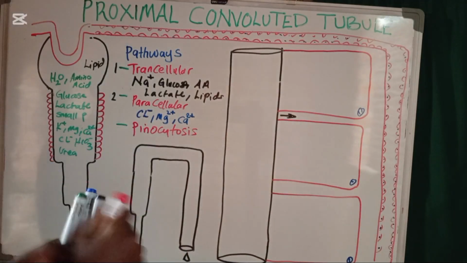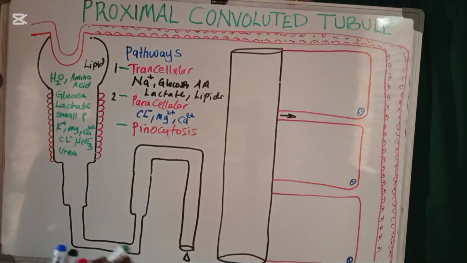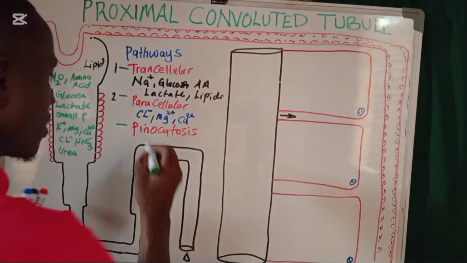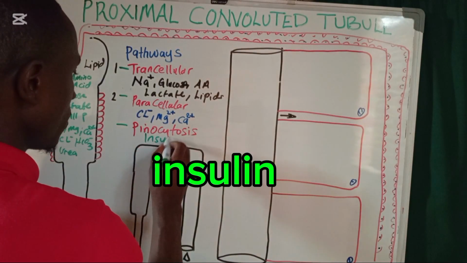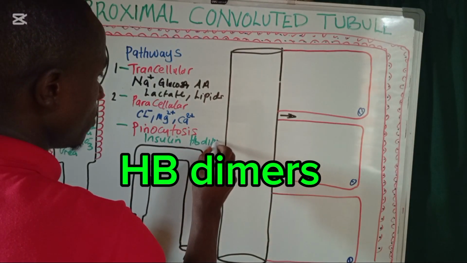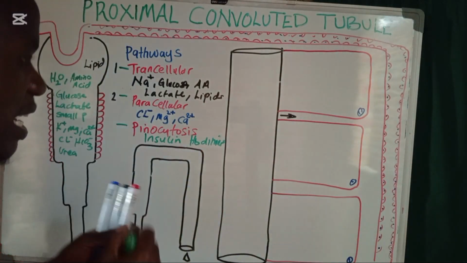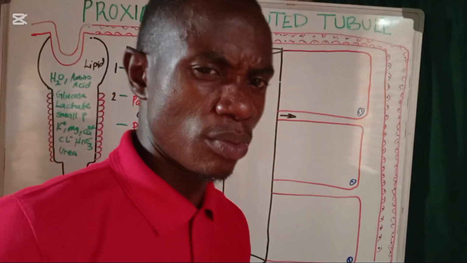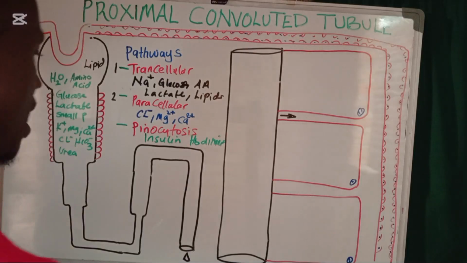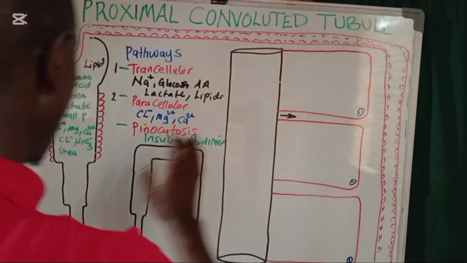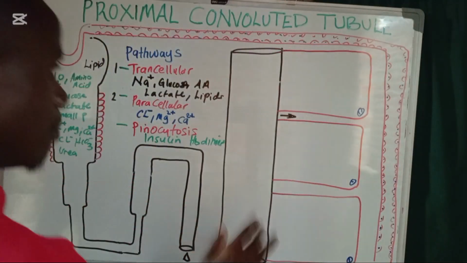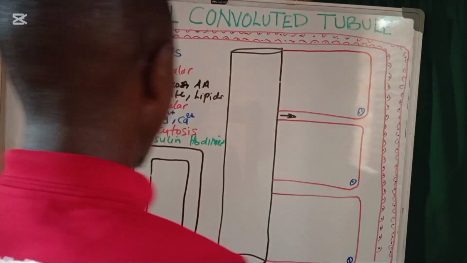Okay, pinocytosis. And the most common examples of the substances that are going to be passing through this mechanism are the small proteins, like insulin and the HB dimers. These are some of the substances that are going to be reabsorbed in the process we are calling pinocytosis. Okay. So now let's go ahead and get started and see how these substances are going to be reabsorbed back into the peritubular capillaries.